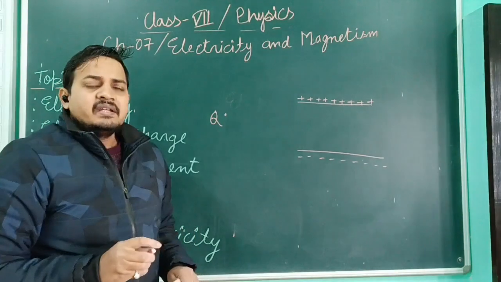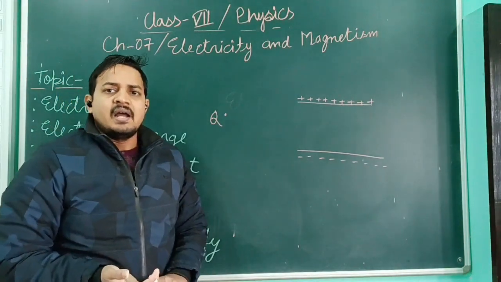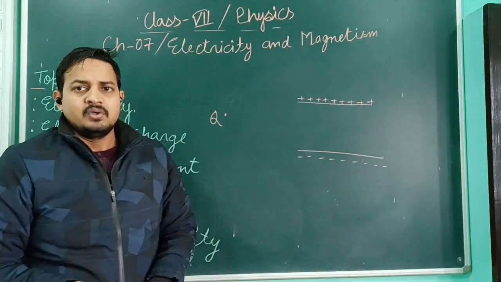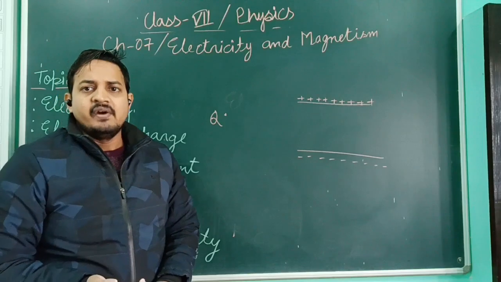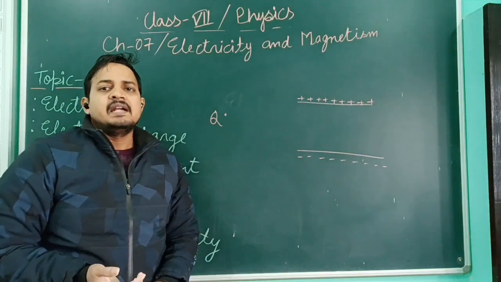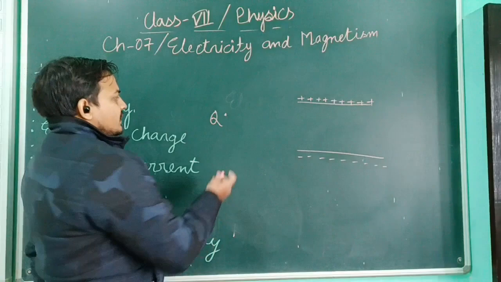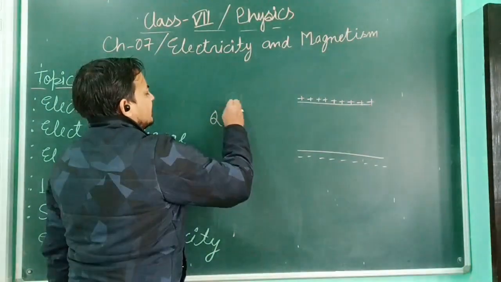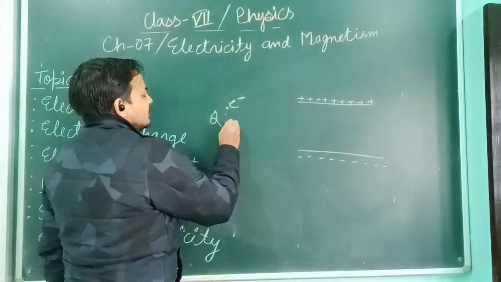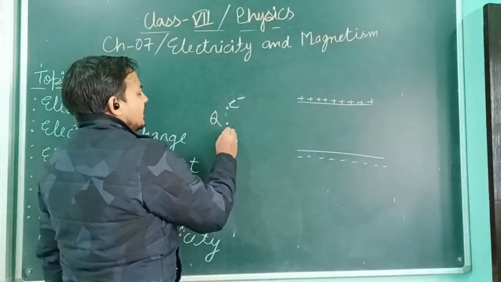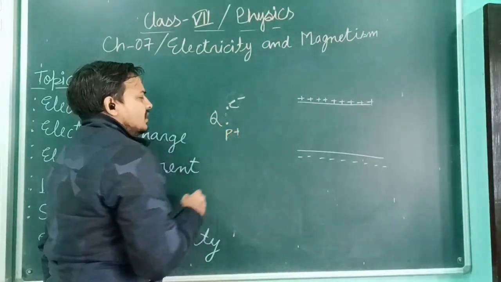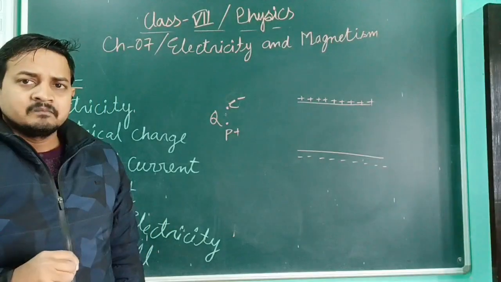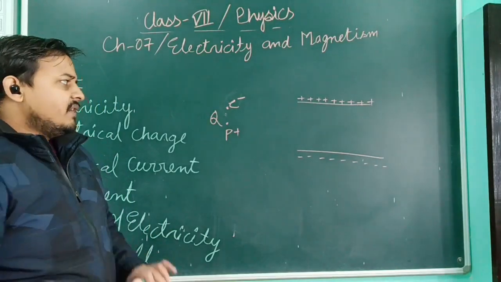In the case of positive charges, you are already aware of the proton. Protons are positively charged particles, and what about the electron? Electron is the negatively charged particle. So in this condition, I am considering two charges: one is the electron, which is the negatively charged particle, and the second is the proton, which is the positively charged particle.